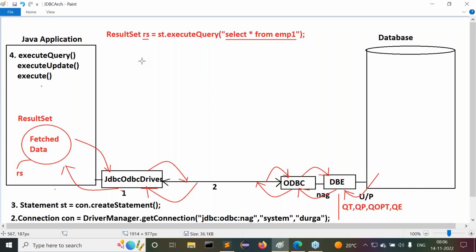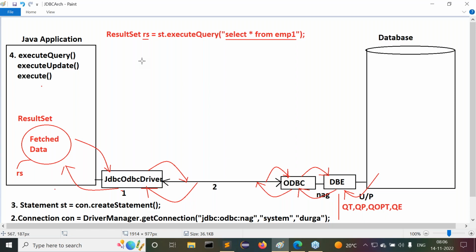Displaying the data to the user, multiple forms are available. On a console, we can display the data directly by using System.out.println, or with a GUI program, maybe Swing or JavaFX, we can display the table data in a user understandable format. If it is a servlet program, we can send the data through JSP pages to the user. Multiple ways are available here, but that is for later discussion, not required now.